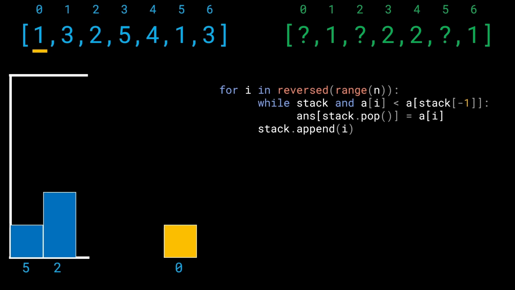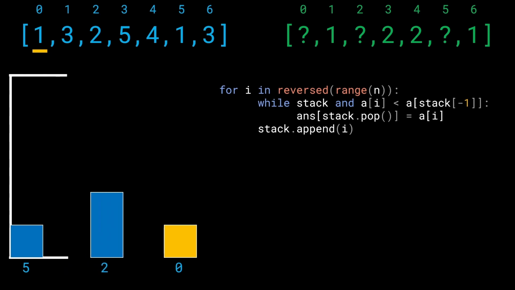Cool. So are we done with this while loop? We're not done yet. We'll have to do one more pop operation and assign the answer for index 2 to be 1 again. All right, cool. So now what do we do? And this is a very, very important point. Remember, we can only say that an answer exists for an element if we have found a previous smaller element.